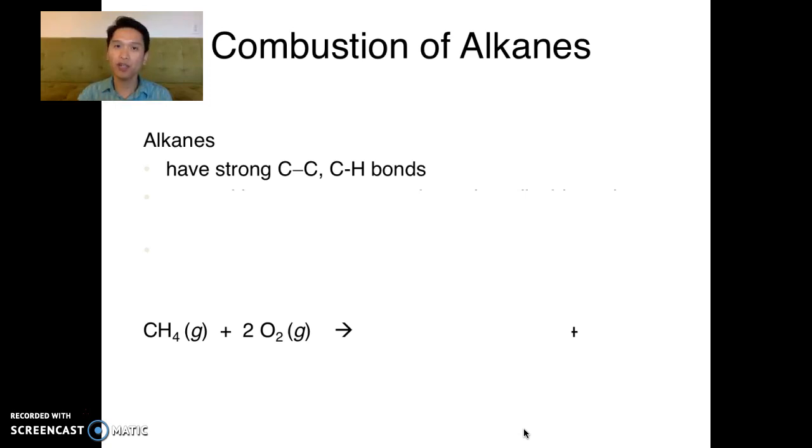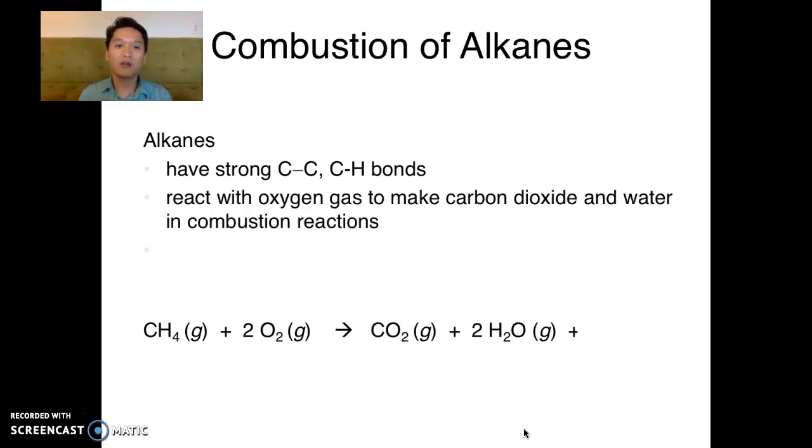These bonds are strong. So when you break them apart, they release a lot of energy. They will react with oxygen and release carbon dioxide and water vapor, what we also know as combustion reactions. We learned these before.